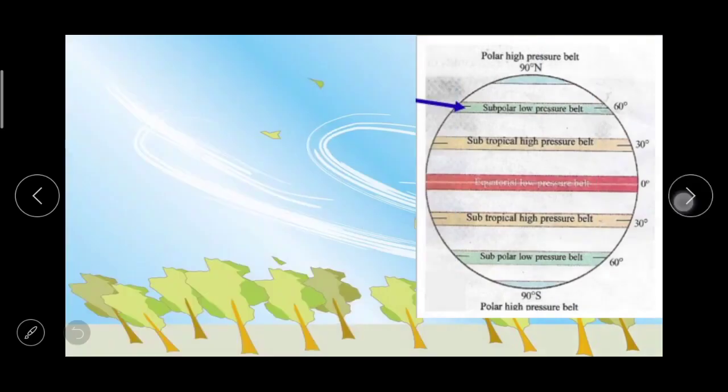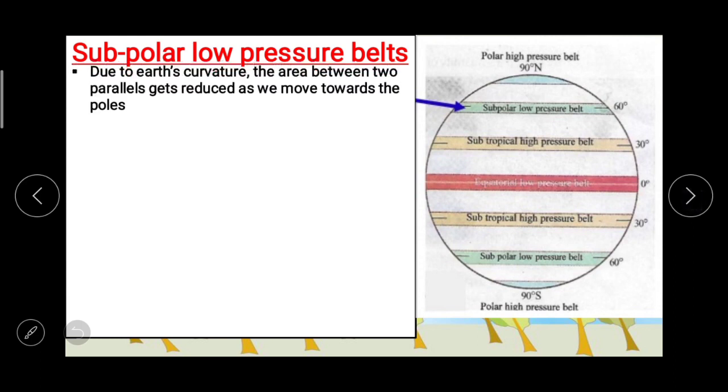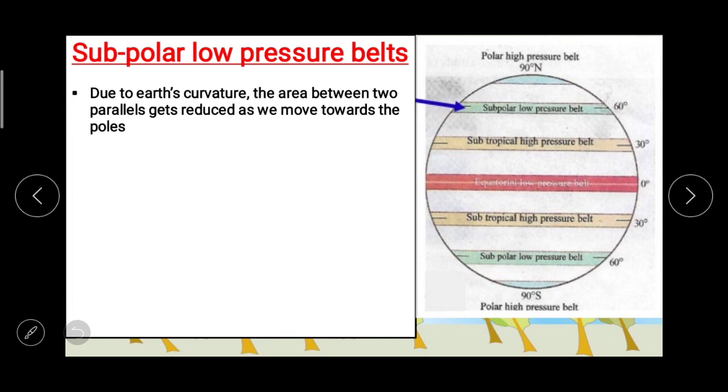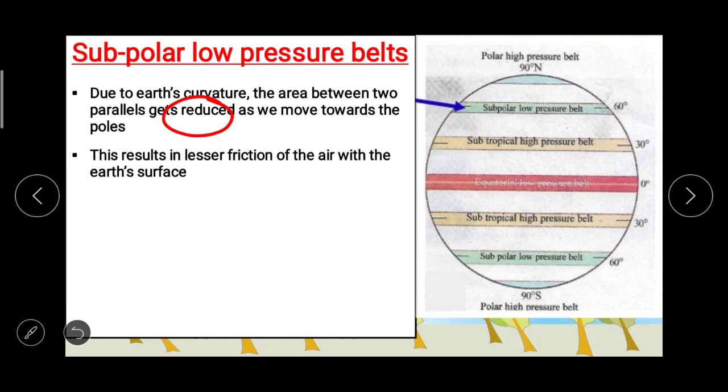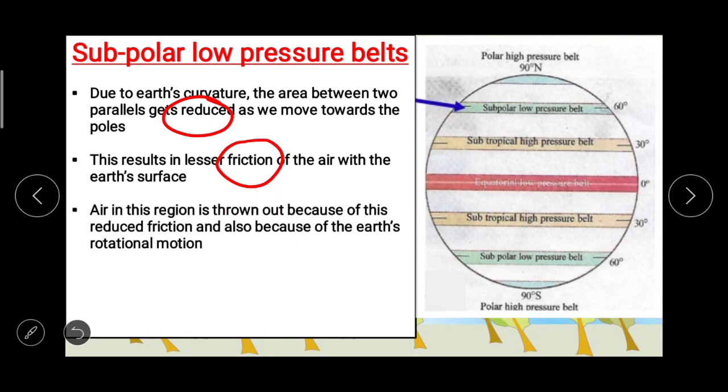Then now in this, the next one, subpolar low pressure belts. Due to Earth's curvature, the area between two parallels gets reduced as we move towards the poles, and this results in lesser friction of the air with the Earth's surface. Now again here, friction is also an important thing when we talk about the subpolar low pressure belts.